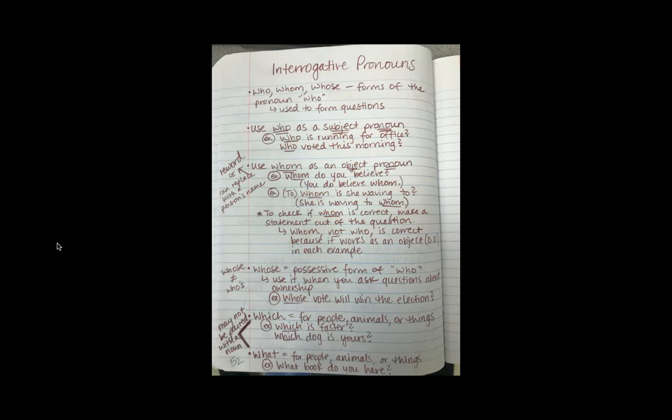And then the last one, the most common one that we'll use, is what. That's used to describe a person, an animal, or a thing, or some type of object or a noun. So what book do you have? It could also be standing alone, saying what is that? Or what did you do? A lot of the times, half and half, you'll use it with a noun or without a noun. But it's kind of asking a question about an object of some sort, whether it's a person, an animal, or a thing.